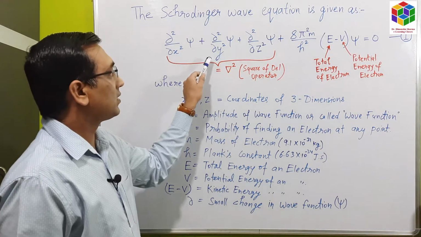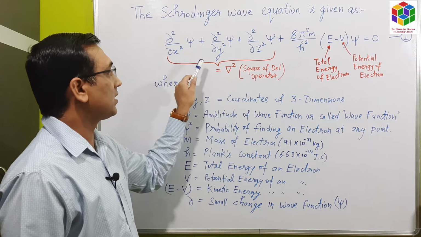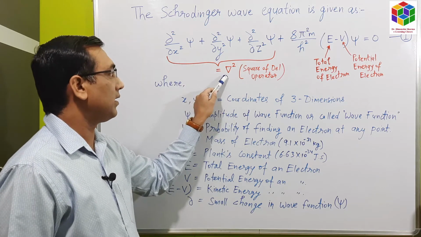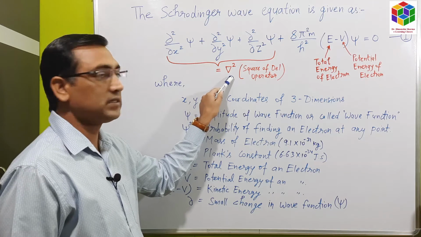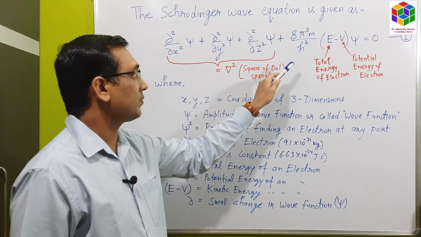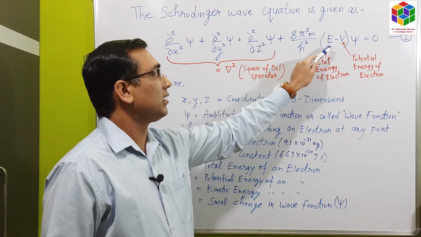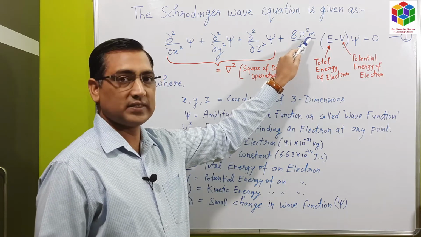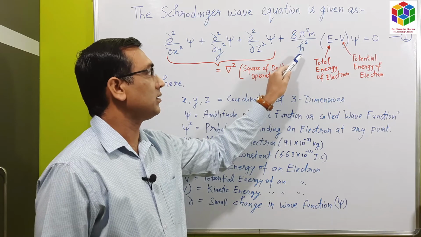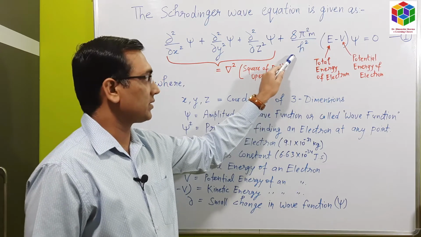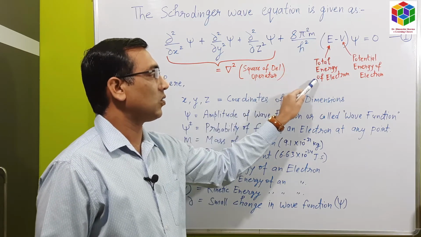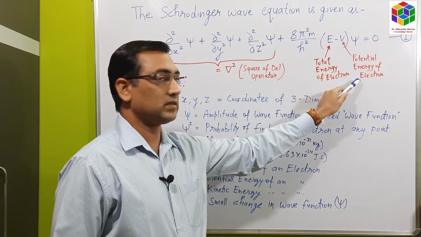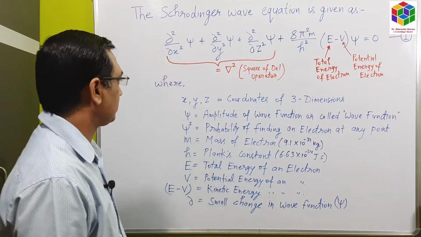The first three terms can be denoted by a single symbol, del square. In the remaining terms, pi is a constant, m is the mass of the electron, h is Planck's constant, E is the total energy of the electron, and V is the potential energy of the electron.